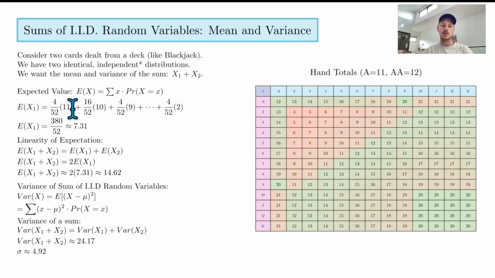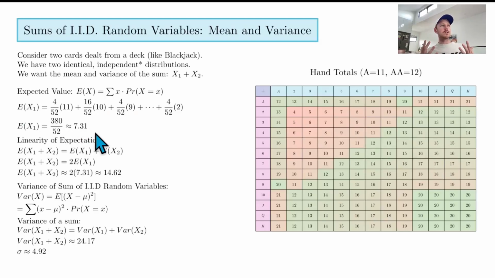Plus there's 16 ten-value cards because you've got 10, Jack, Queen, King. So there's a 16 out of 52 chance that you get a card value of 10, and then 4 out of 52 for 9, and then 4 out of 52 for 8, and so on all the way down to 2. And if you get the expected value of that, you'll get 7.31.